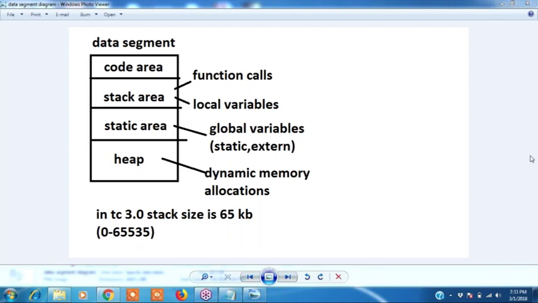Draw the diagram first. Okay, sir. Finish this diagram.